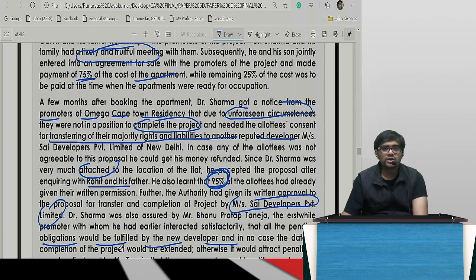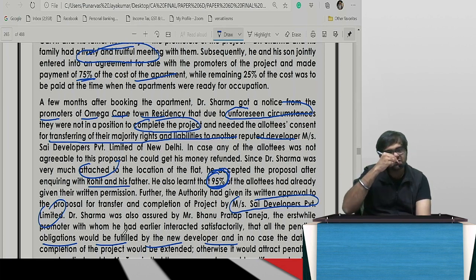At least you will not be able to answer the questions when you first read them, but you will at least know which area they are asking. Immediately you can say, okay, these sections will come. And guys, no need to mug up anything, don't need to know anything, just open and answer.